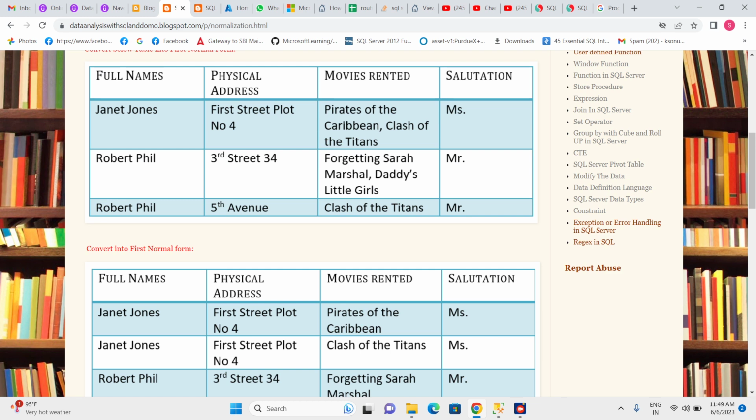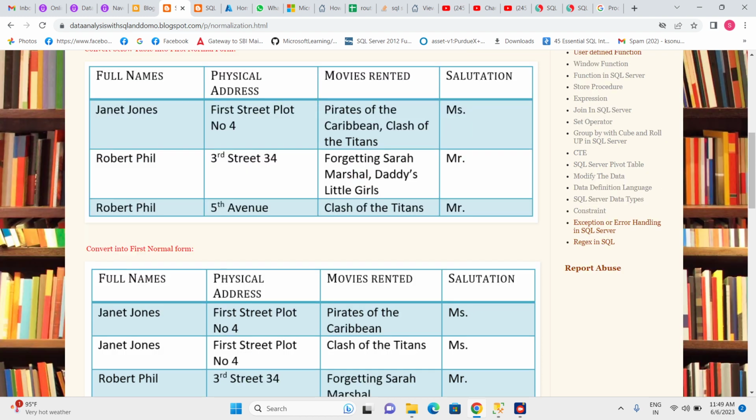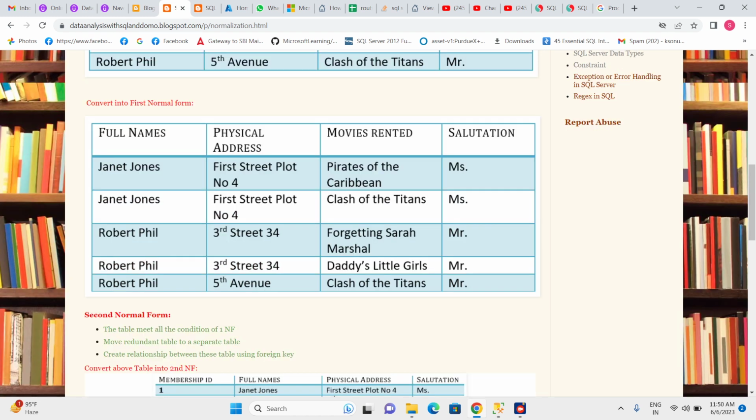Now let's convert this data into normal form. As I explained, these two should be in different rows. When I convert it into normal form, we have Janet Jones, Pirates of the Caribbean, and again Janet Jones, Clash of the Titans. This data is unique because if we consider all four columns, due to the Clash of the Titans value, this row is completely different from the first row. So now we have converted it into first normal form.